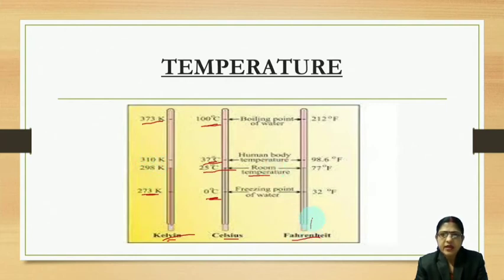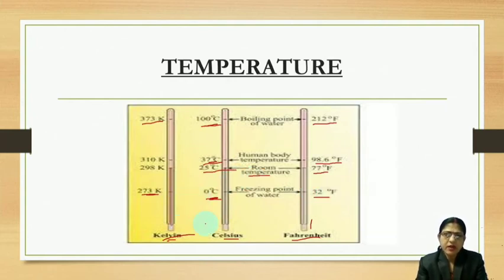This is the Fahrenheit scale, and the lowest temperature is 32 degree Fahrenheit, and the highest one is 212 degree Fahrenheit. Then this is room temperature, 77 degree Fahrenheit, and this is human body temperature. You are all acquainted, 98.6 degree Fahrenheit, our normal human body temperature. And now the question arises, how will we know 0 degree centigrade is equal to 32 degree Fahrenheit?